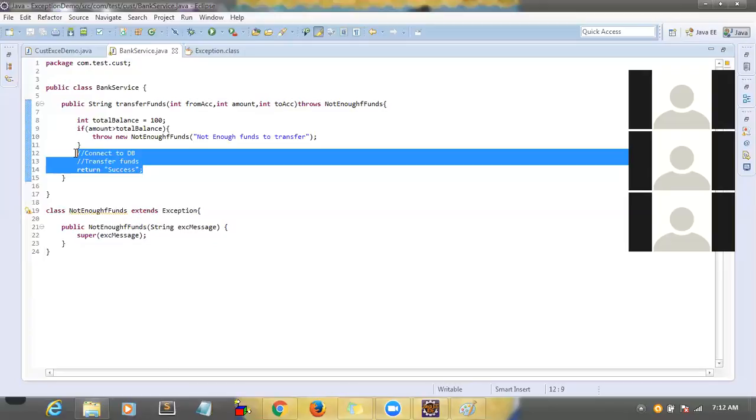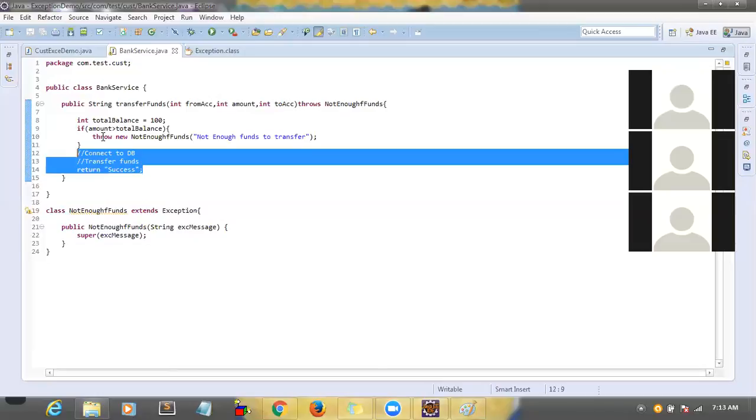Why? Because if you go for any interview, they will give a simple program like this and they will write throw here and they will expect what the output is: success or exception, error, compilation, success. They'll give so many options, compile time exception, runtime exception, success, failure. So whenever you are writing throw, the next line onwards it will not execute. It will terminate the process at line number 10 itself.